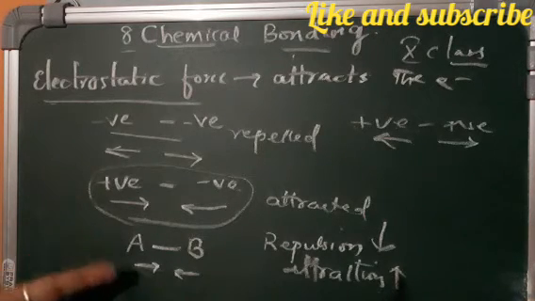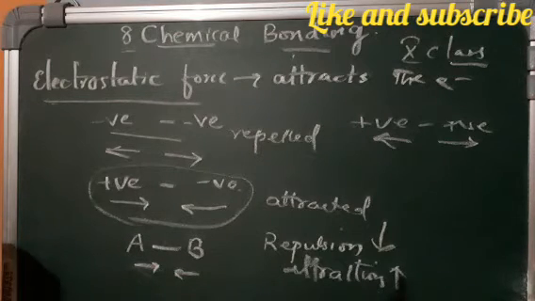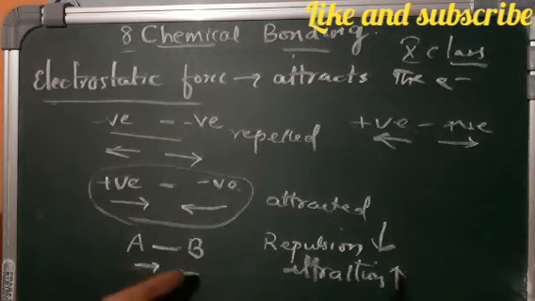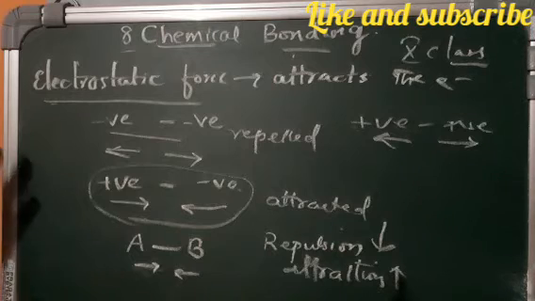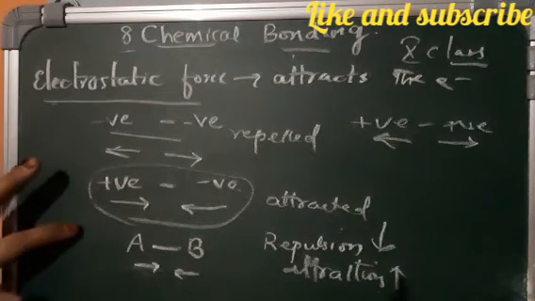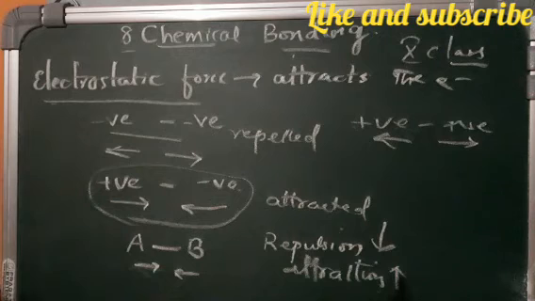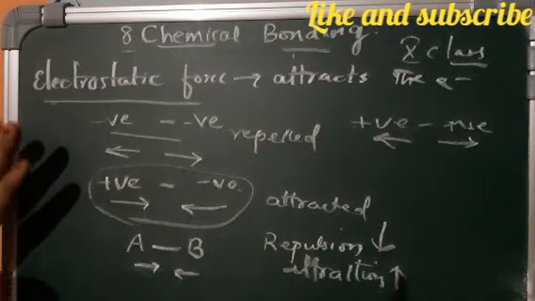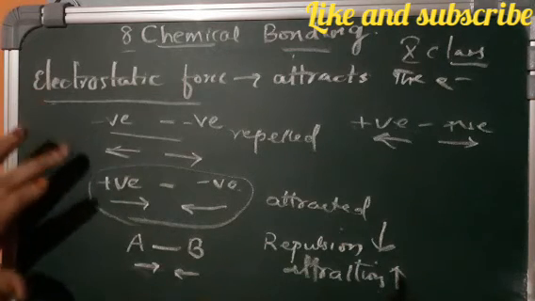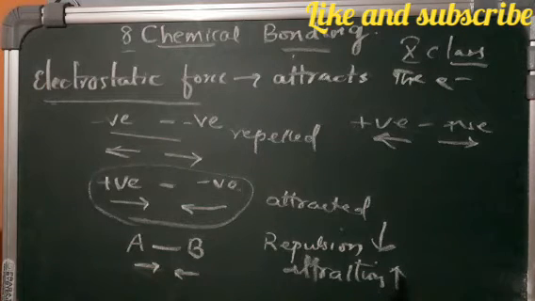If repulsion is more and attraction is less, there is very little possibility of forming a bond. The nucleus and the electrons in the inner shell remain unaffected.